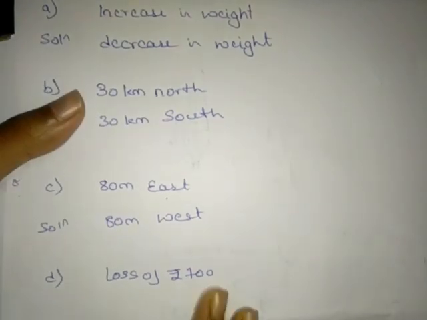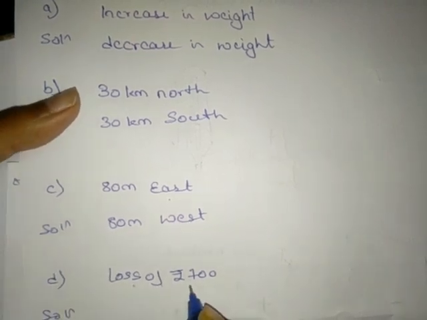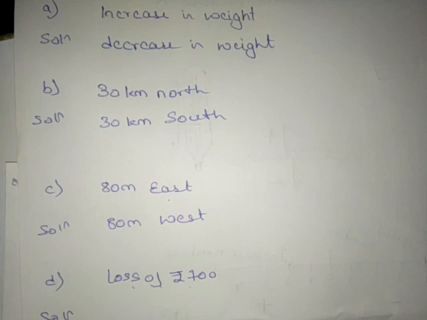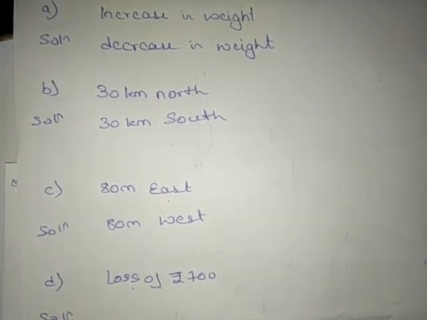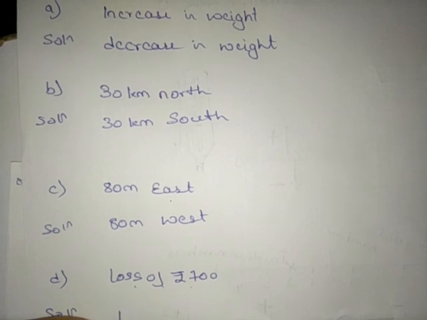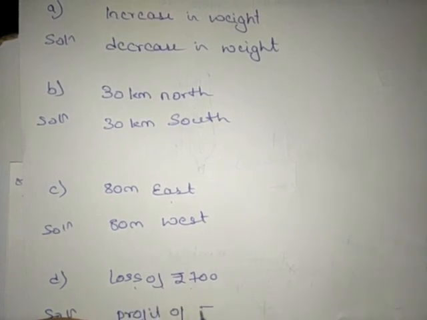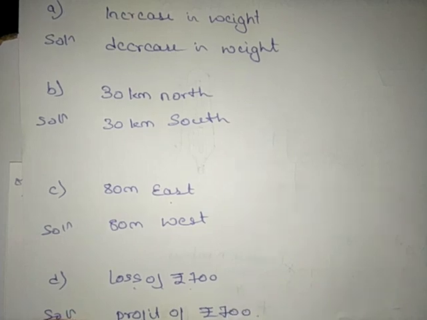And D: loss of rupees 700. Loss means he has lost rupees 700. Then opposite word of loss is gain, or you can write profit also, right? So we'll write here profit of rupees 700.